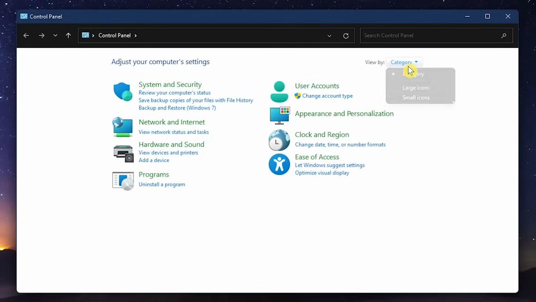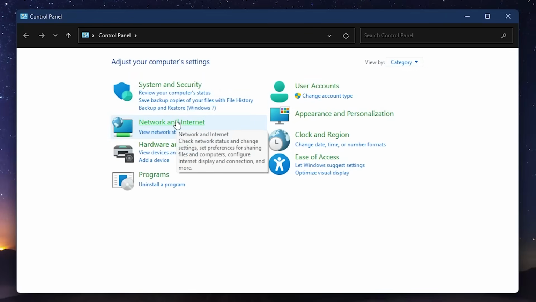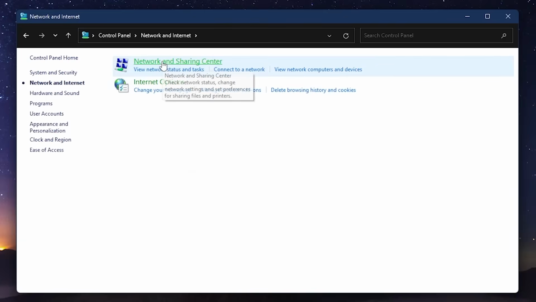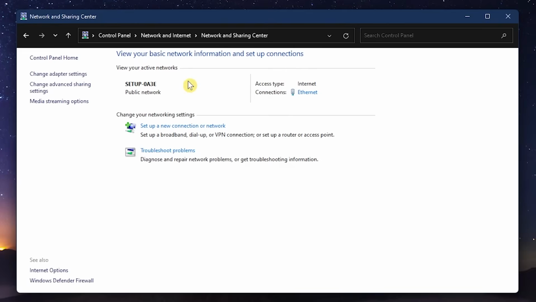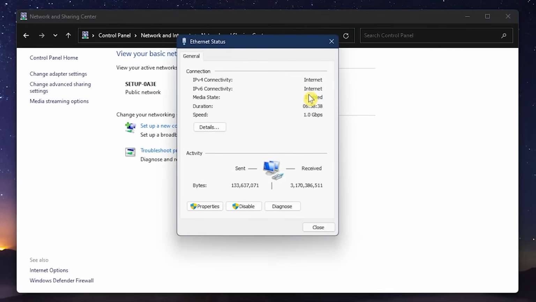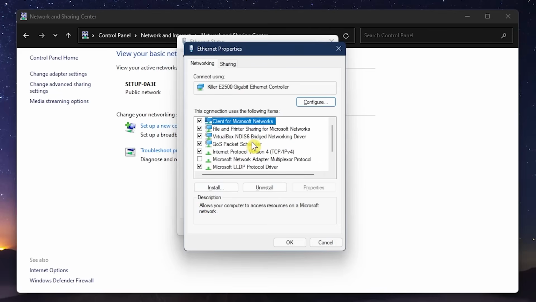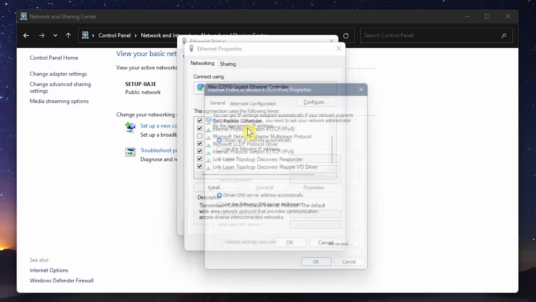Make sure that in View By, Category is selected. Then click on Network and Internet. Select Network and Sharing Center. To the right of Connections, depending on what you're using, click the link for Ethernet or Wi-Fi. In the status window that pops up, click on Properties. In the list, look for Internet Protocol version 4. And when you find it, double-click on it.